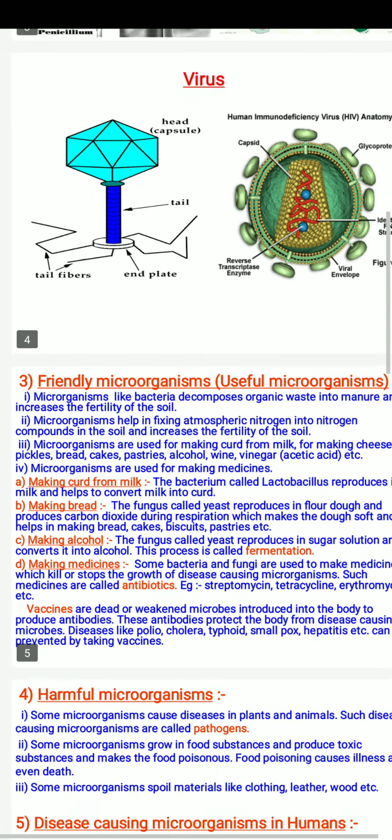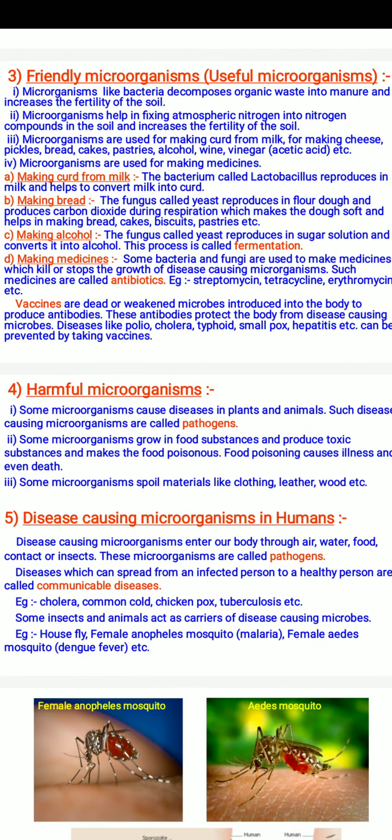Now there is another aspect of microorganisms, that is, harmful microorganisms. Some microorganisms cause diseases in plants and animals. Such disease-causing microorganisms are pathogens. They cause a variety of diseases in plants and animals. Some microorganisms grow in food and produce toxic substances. These toxic substances are poisonous to health. They cause food poisoning. Food poisoning causes illness or even death of the person.